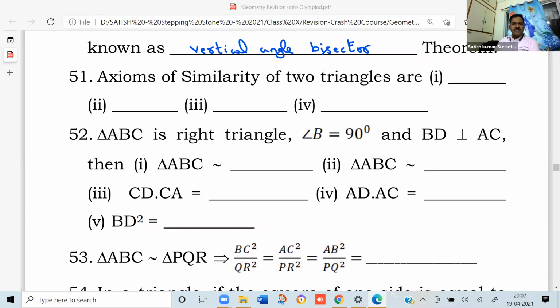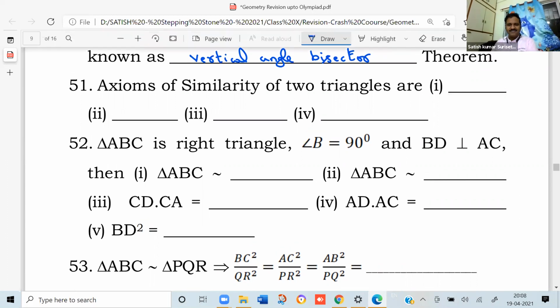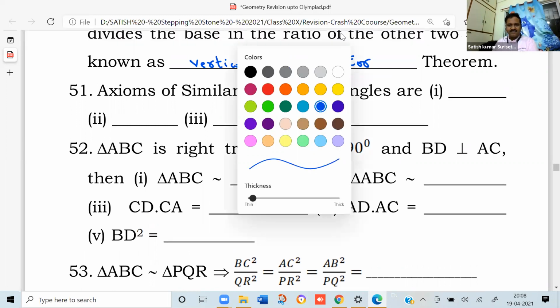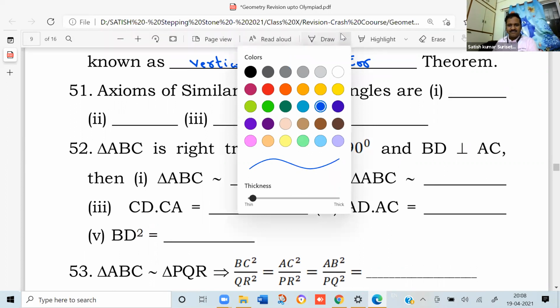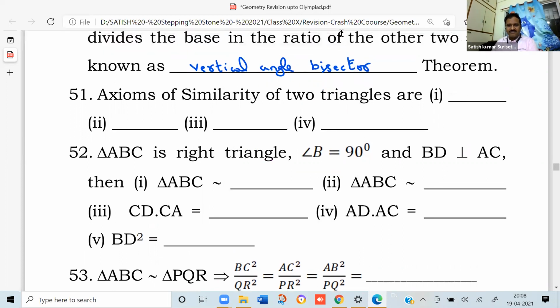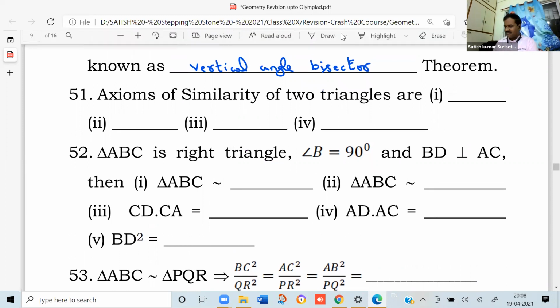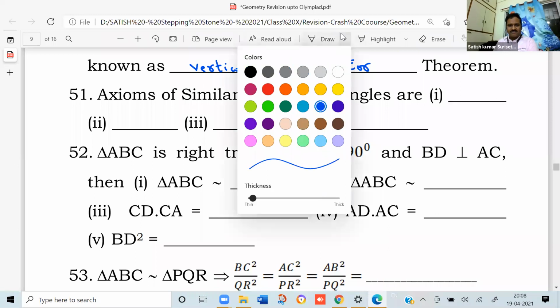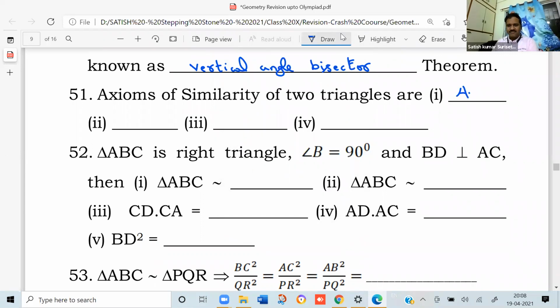So axioms of similarity of two triangles are, one is AA similarity.